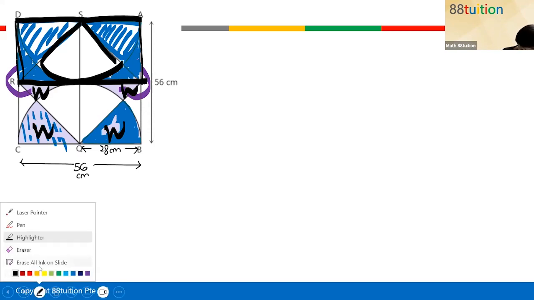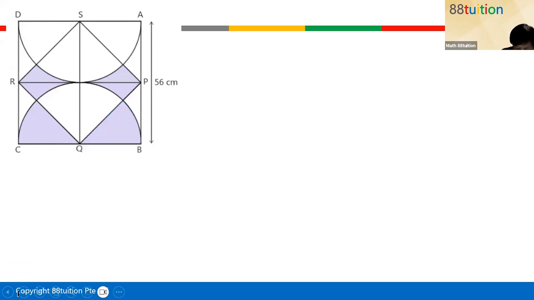Okay, wait. Let me erase all ink on the slide. I am going to repeat. I put this purple. I cut this. This one becomes white color. And then I paste it here. Am I right to say that? So this one becomes purple because I cut and paste. Then I cut here and I'm going to paste here. Okay. So this one becomes white color. The cross becomes white color.